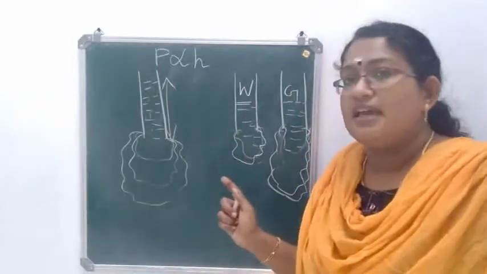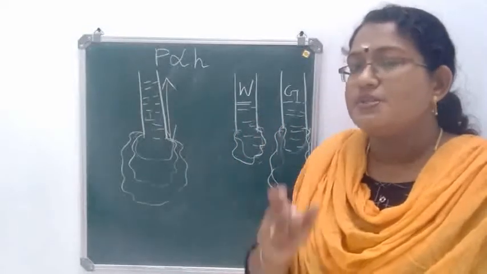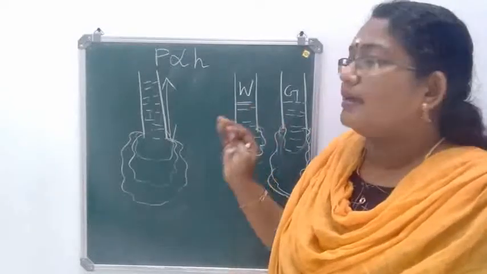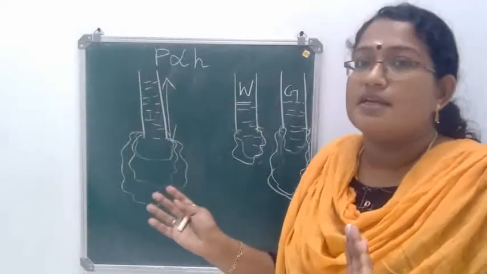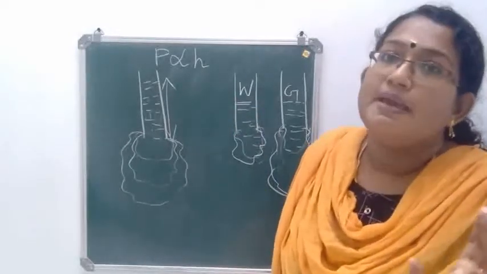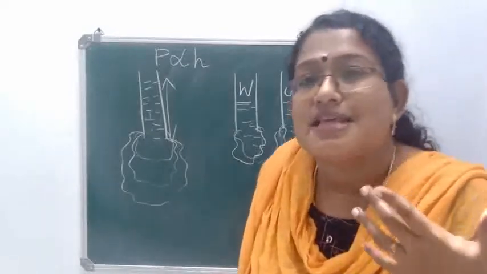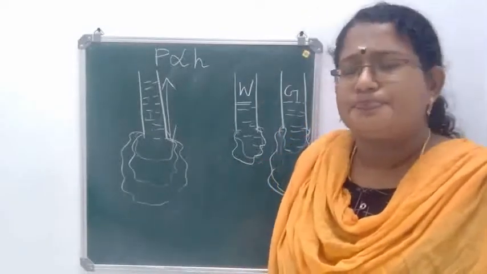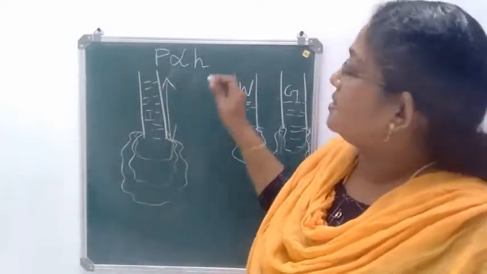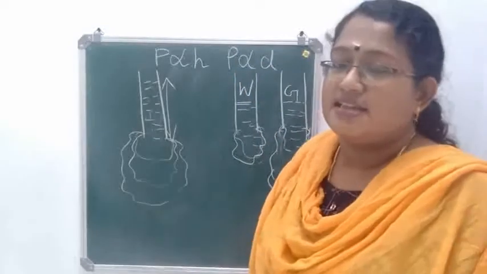In the second case, two identical glass tubes with identical balloons, and we are taking equal amounts of water and glycerin and pouring into them, but the bulge will be more in the case of glycerin. The reason is glycerin has more density. So when density increases, pressure increases. That is, pressure is directly proportional to the density.